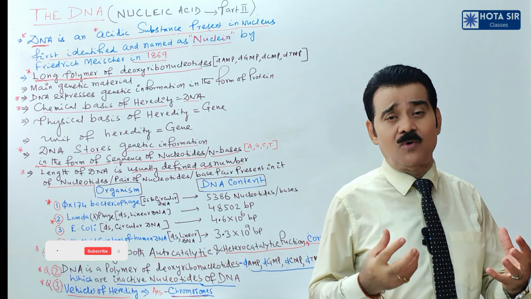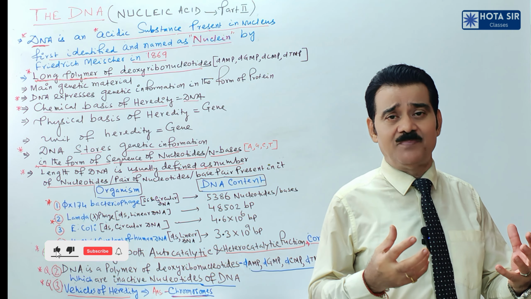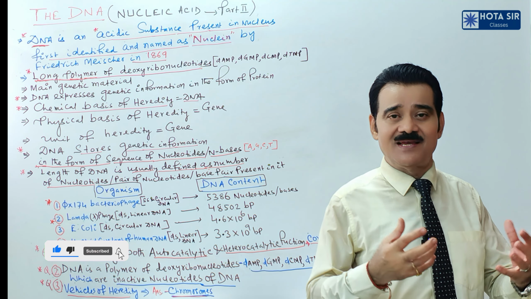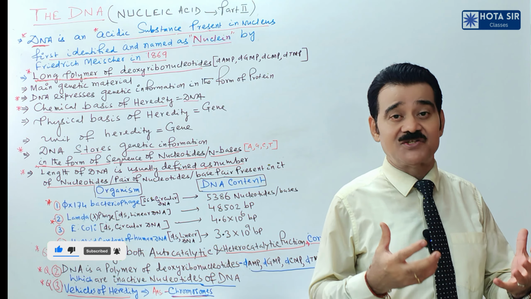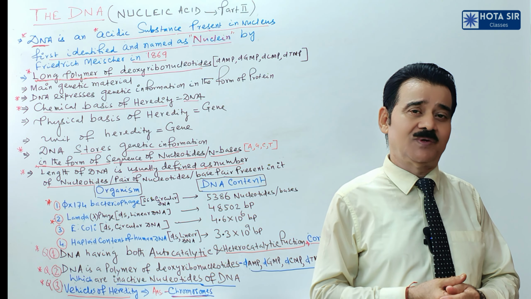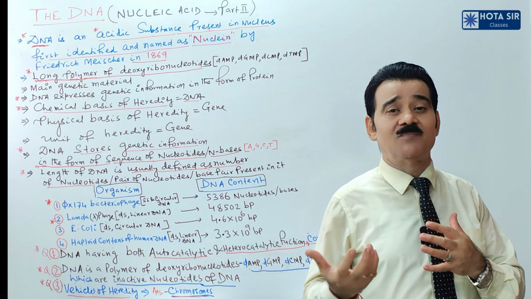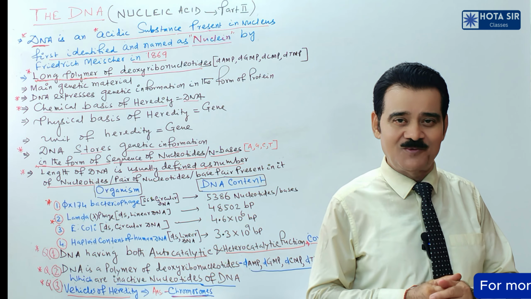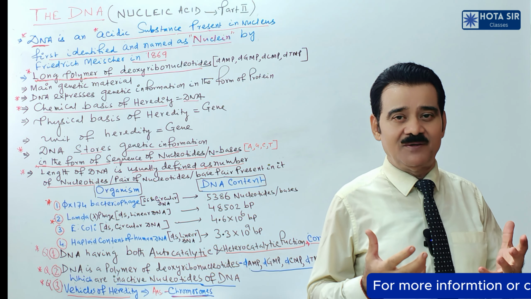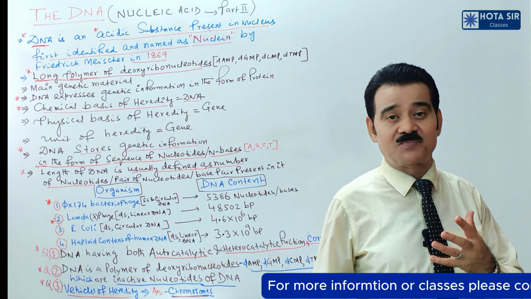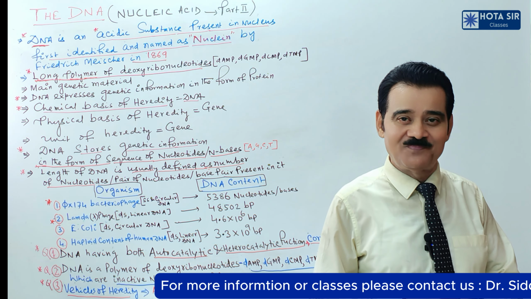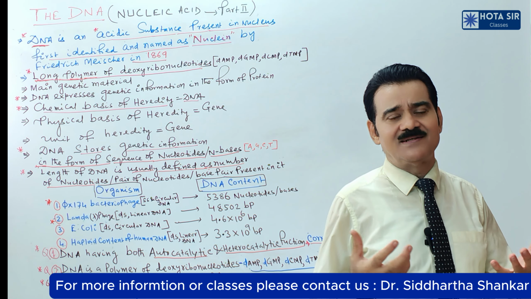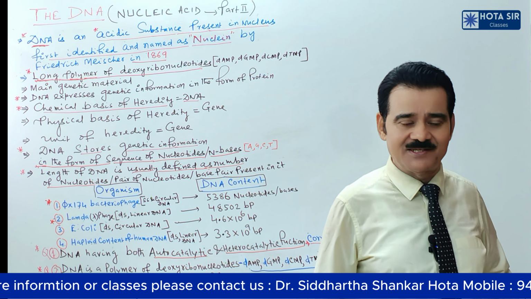Next you see the nucleotides of DNA, that is dAMP, dGMP, dCMP, and dTMP. D stands for deoxyribose sugar. That is adenosine monophosphate, that you can call adenylic acid. I have told you earlier also. GMP, guanosine monophosphate, guanylic acid. I have told you. And similarly, cytidylic acid and thymidylic acid.